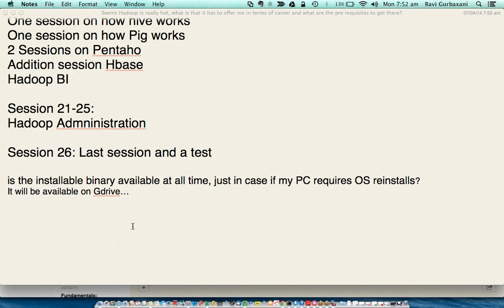So this is the overall schedule. Any other questions? Feel free to put them here.